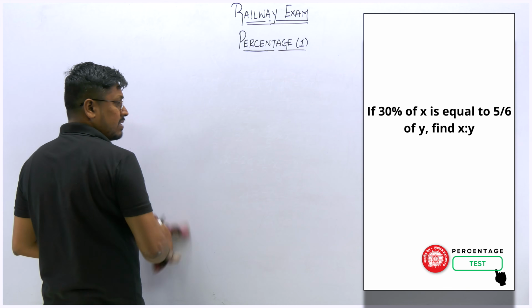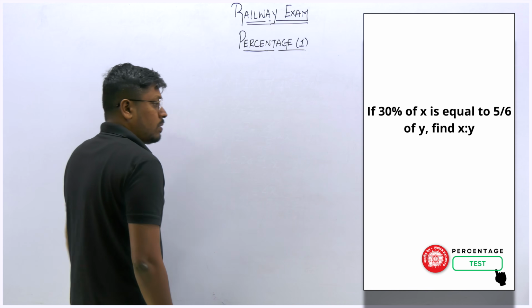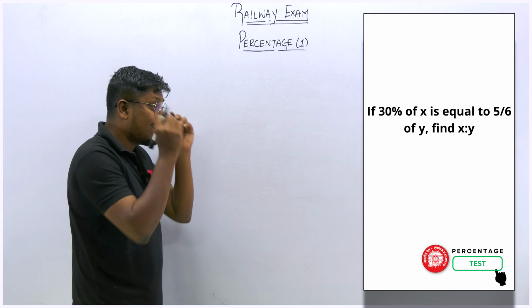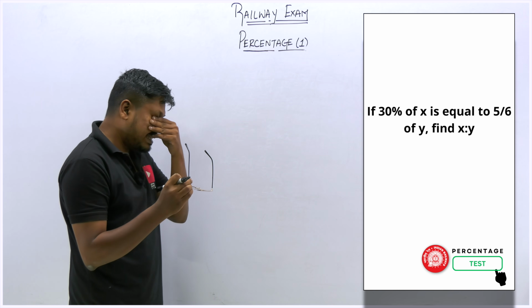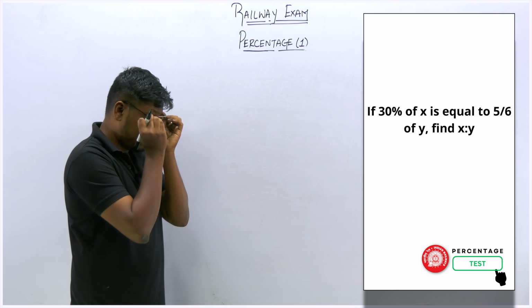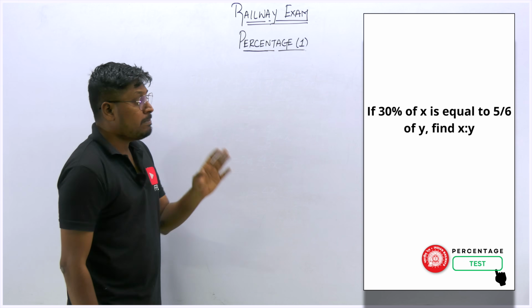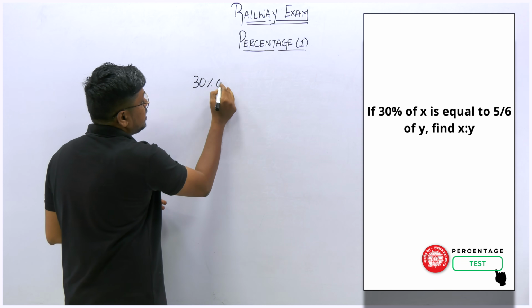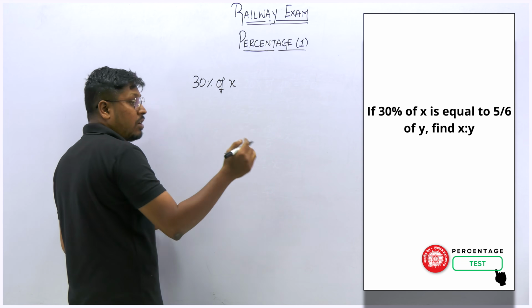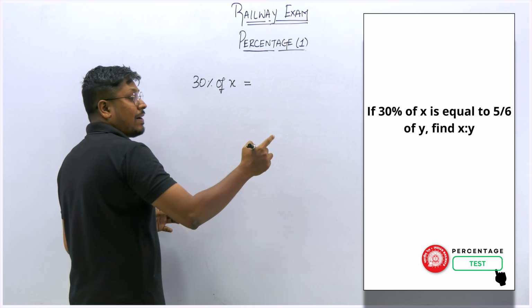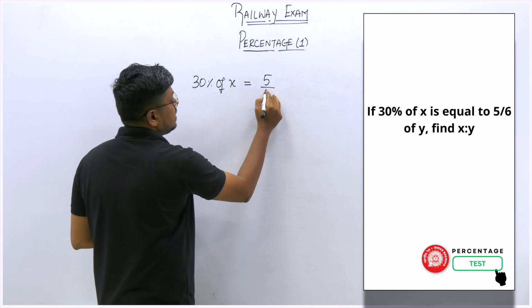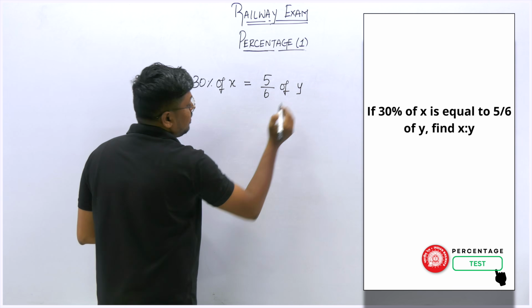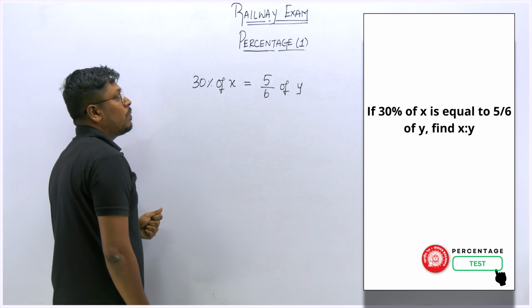So what about the next one? If 30% of x is equal to 5 by 6 of y, find x is to y. So if 30% of x is equal to 5 by 6 of y, here our target is to find what x is to y.